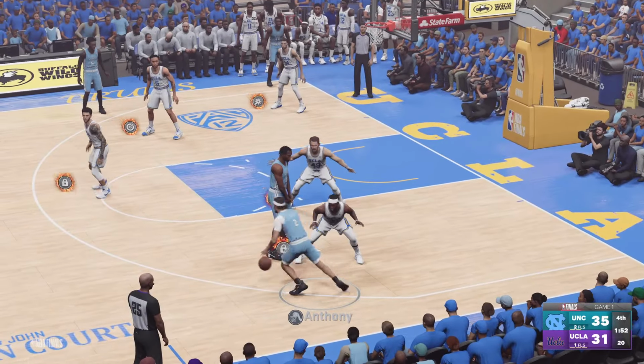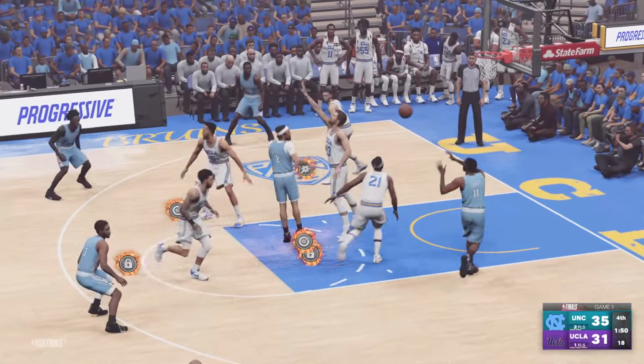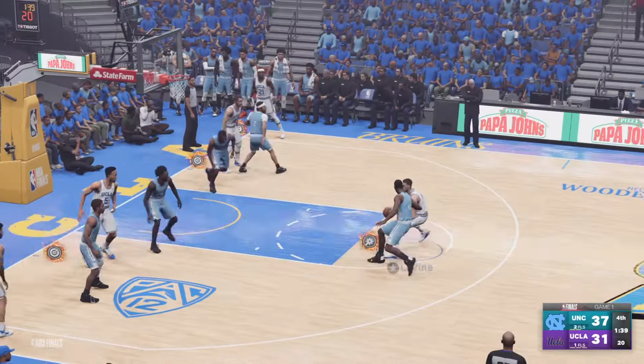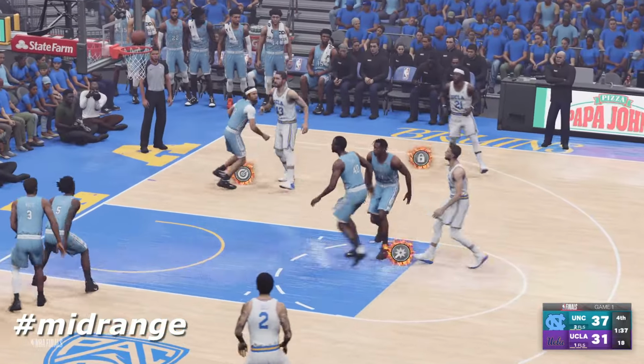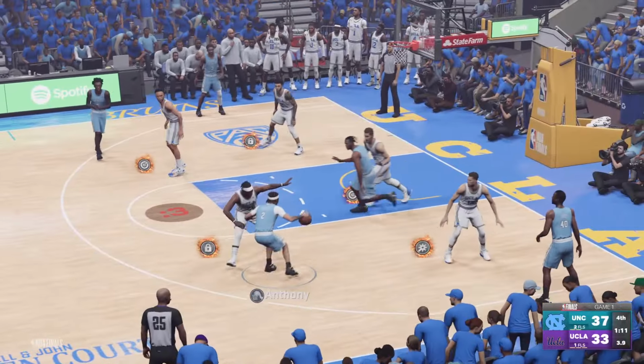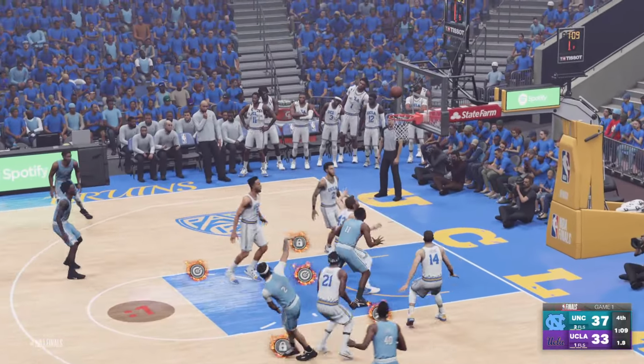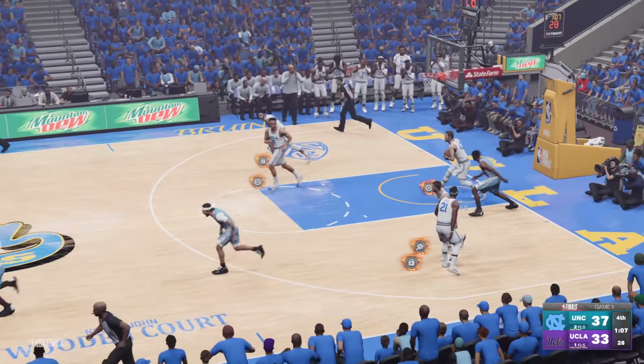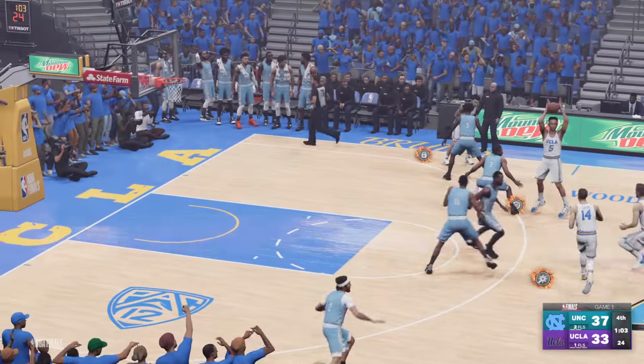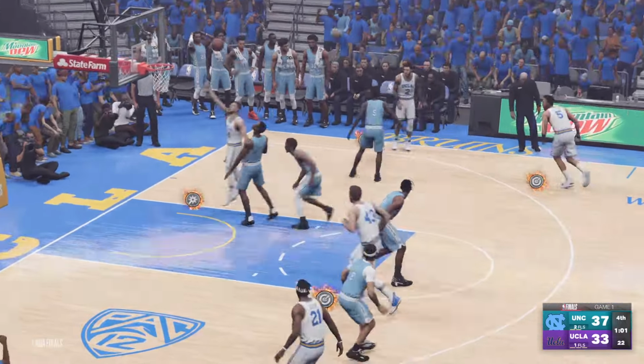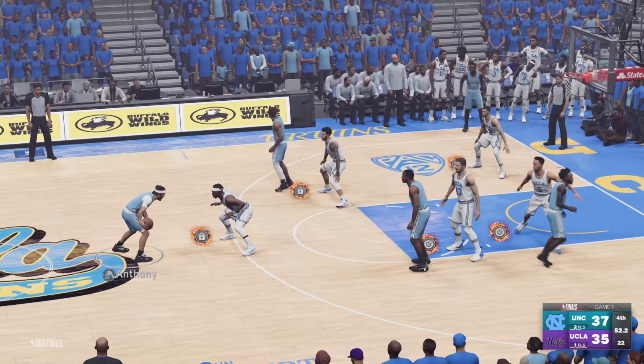Cole Anthony waiting for his screen, and he kicks it back to Daron Sharp. Zach Levine now pulls up from mid-range, hits it, 37-33, 4-point game. Cole Anthony driving, he's open, but he misses the shot. Kevin Love with the rebound, kicks it up to Kyle Anderson. Anderson passes to Levine. Levine's layup is good. Now we just have a 2-point game.